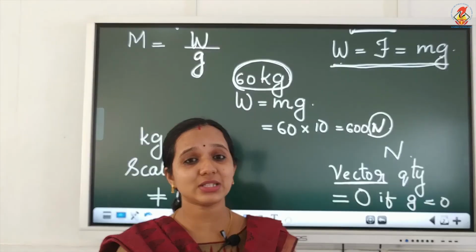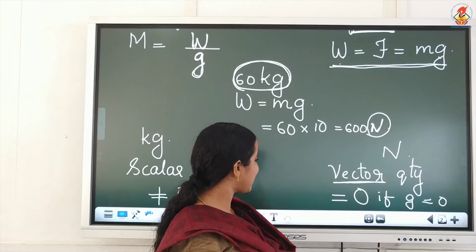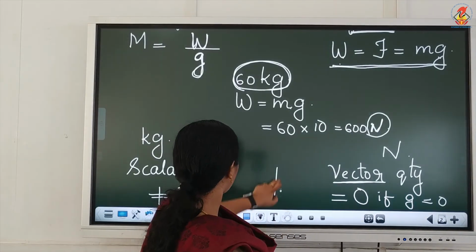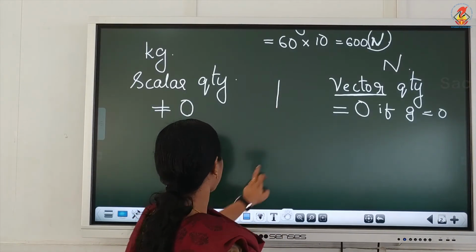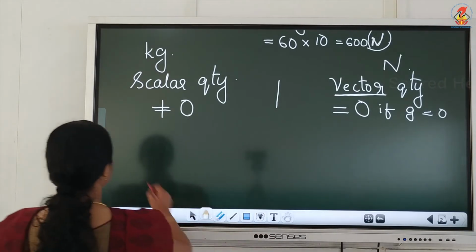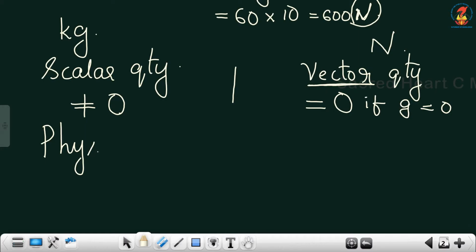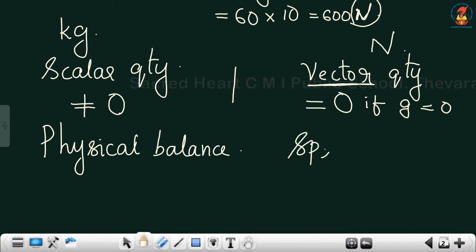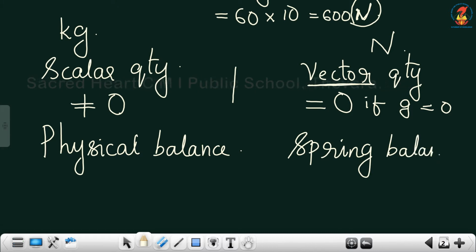Now, the next difference is mass can be measured using a device called a beam balance or physical balance, and weight is measured using a device called a spring balance. So, these are the devices to measure mass and weight.